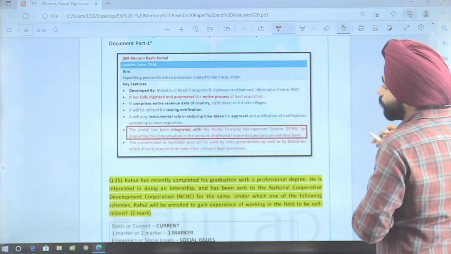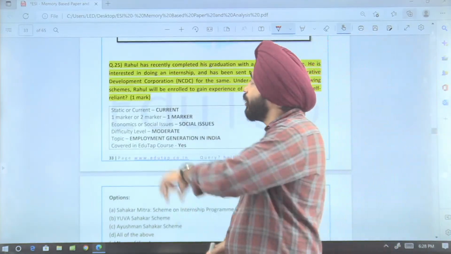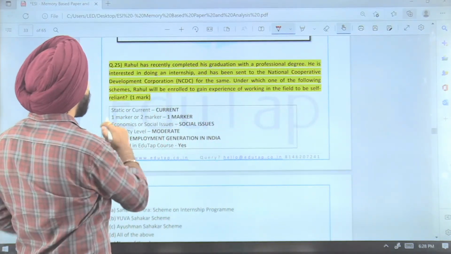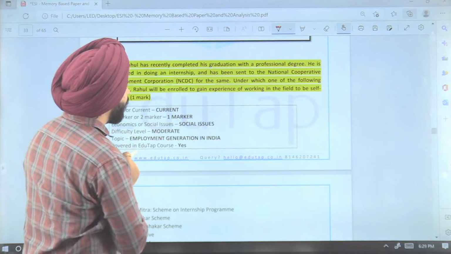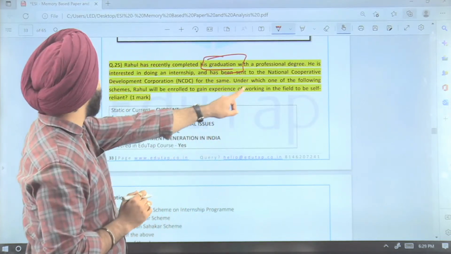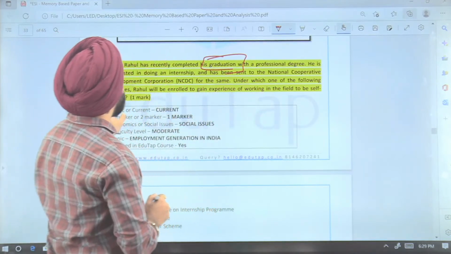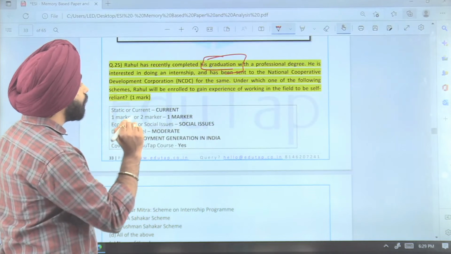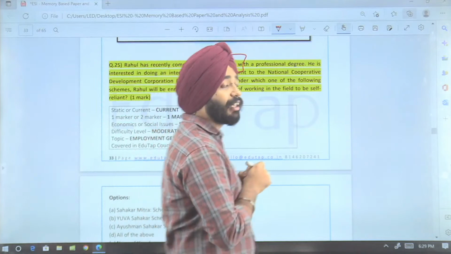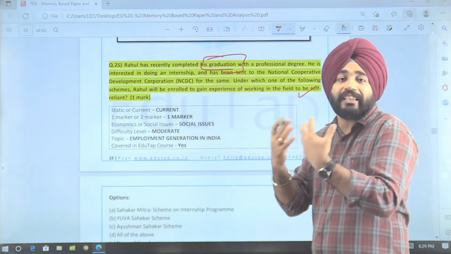Now coming to the next question, again a case study based question has been asked. Here they have given the key feature in the question itself. Rahul has recently completed his graduation, that is, under the eligibility, graduation with a professional degree. He is interested in doing an internship and has been sent to the NCDC for the same. Under which of the following schemes will Rahul be enrolled to gain experience of working in the field, to be a self-reliant person?